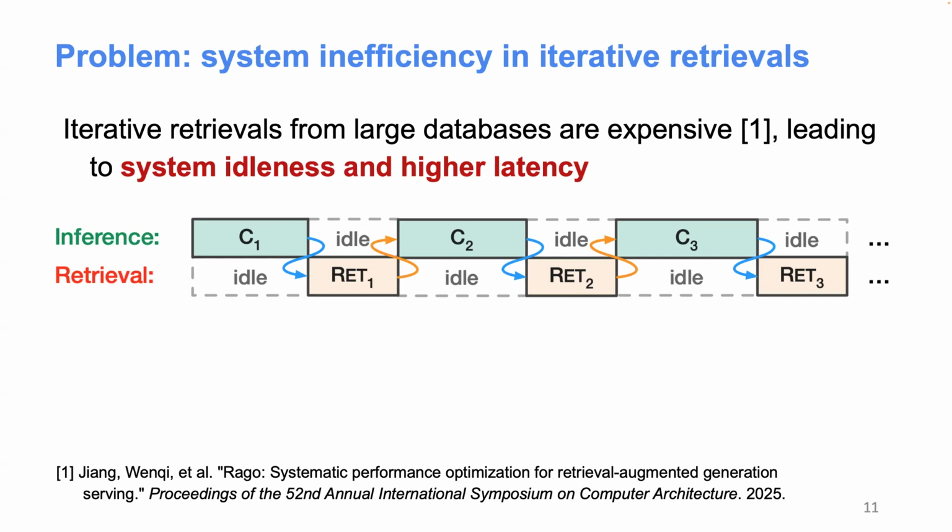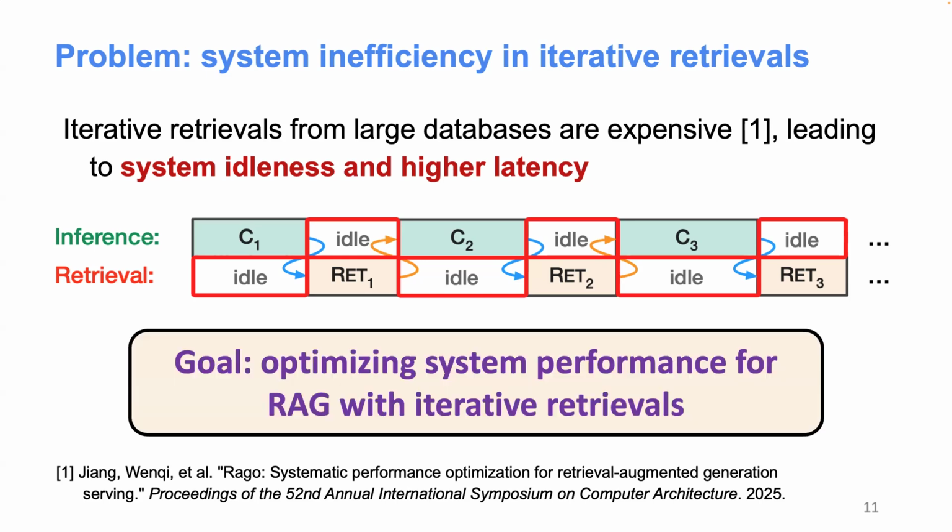So here in this figure, you can find this timeline. On top, we can find the inference timeline, and on the bottom, we can see the retrieval timeline. You can find these dependencies between inference and retrieval. So we do inference C1 and we retrieve R1. Before we can get this retrieval, we cannot start generating the second chunk C2. So there's a strict dependency, and because inference and retrieval typically run on different hardware, this means either type of hardware is going to be idle at any point in time. So it's a huge system inefficiency issue here.